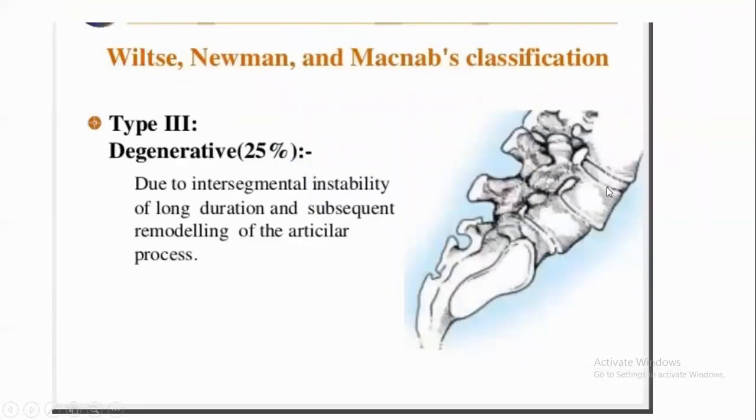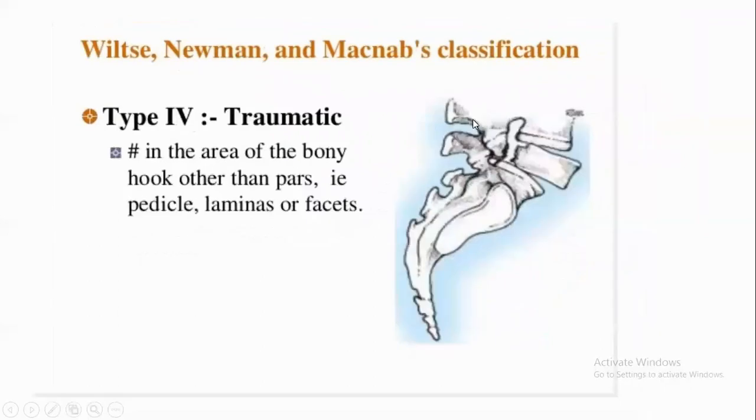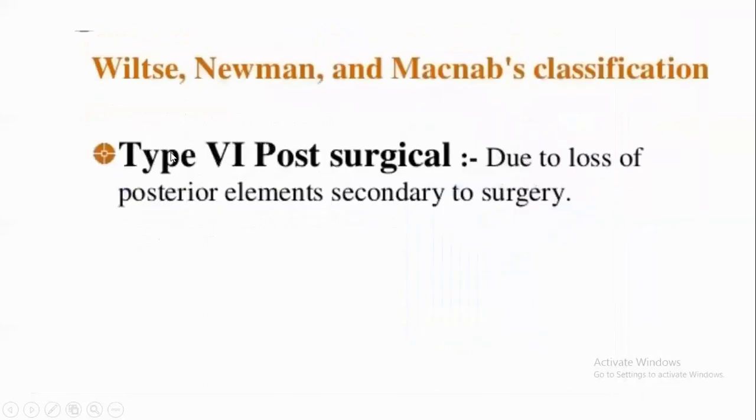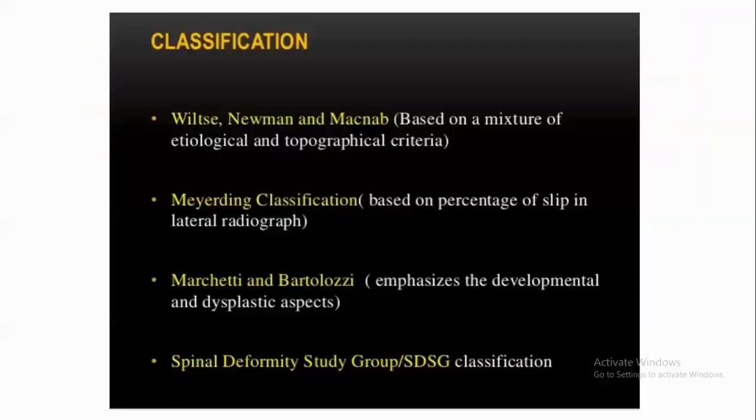Coming to the third type, facet joint arthropathy causes spondylolisthesis. Fourth type, already explained, is a fracture of the vertebra other than the pars interarticularis. Already explained, multiple myeloma, osteogenesis imperfecta, and tuberculosis are all included in the pathologic type. Due to loss of posterior elements, secondary surgery is included in the post-surgical type.